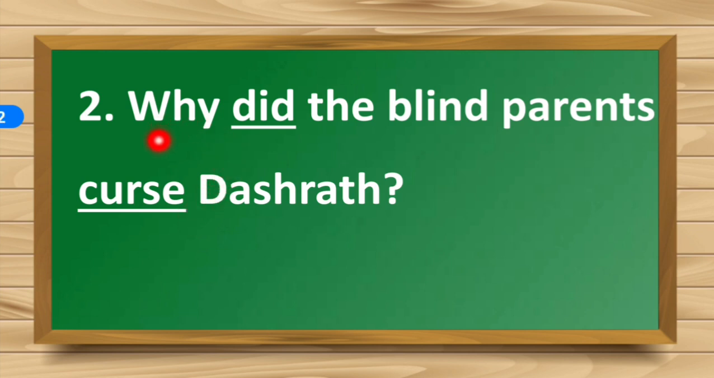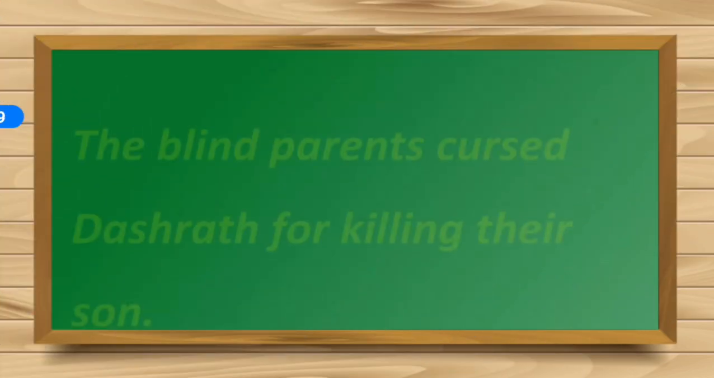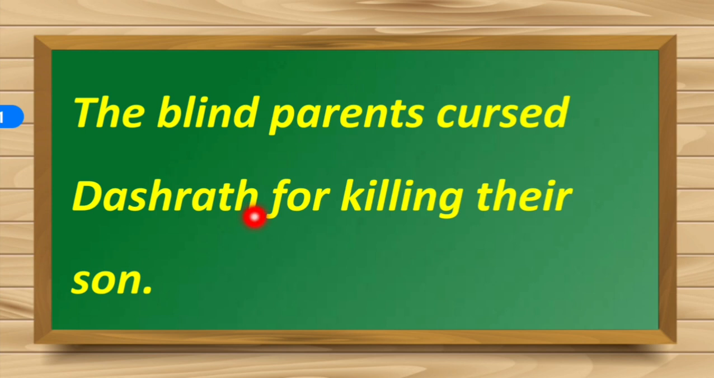Now we have to answer this question. Why did the blind parents curse Dashrath? Remember? Yes, it was there in the last sentence of the paragraph. They cursed Dashrath for killing their son. So how are you going to frame your answer? The blind parents cursed Dashrath for killing their son. Next question.